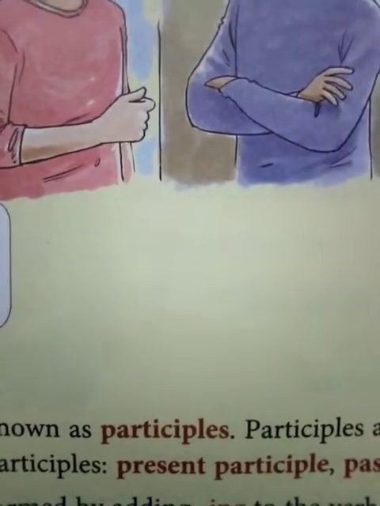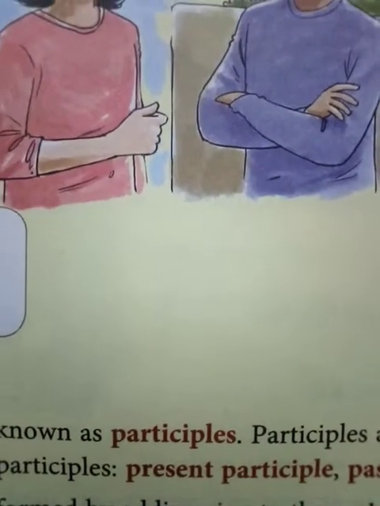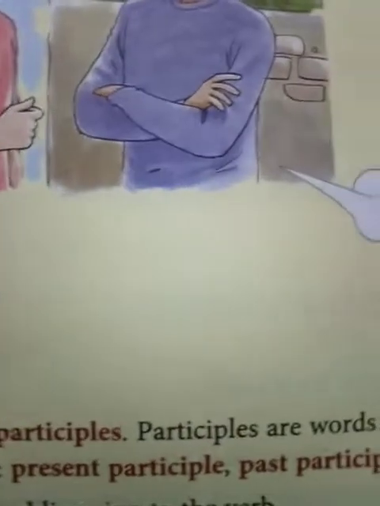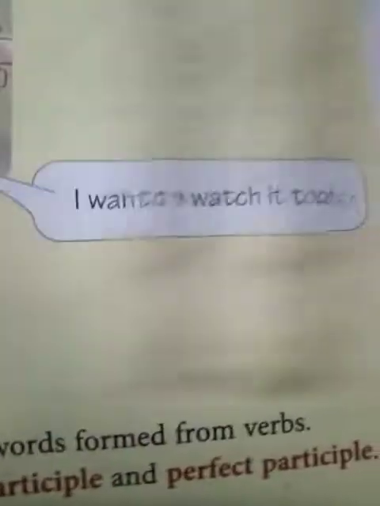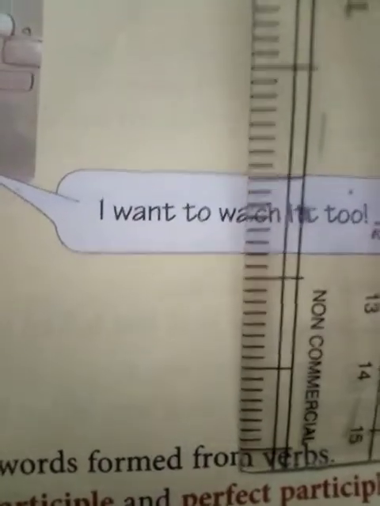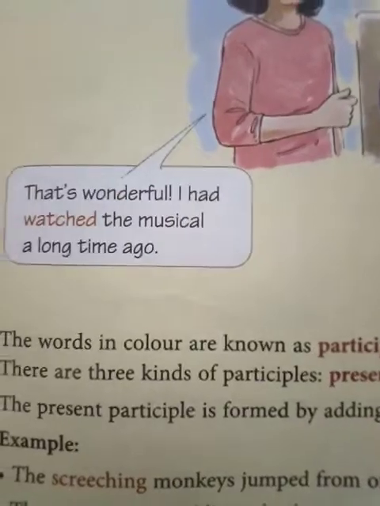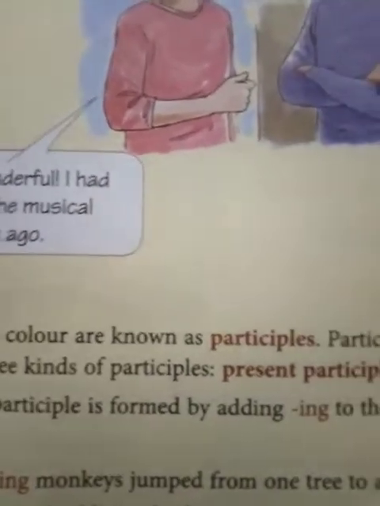I told you the present participle is formed by using the ing form of the verb. It is a verb plus ing form. They are formed from verbs. For the past participle, ed or en is used, and for the perfect participle, the words having or having been are used. So you see, the participles are formed from verbs, and the present participle is formed by adding ing to the verb. So let's see examples of present participles.